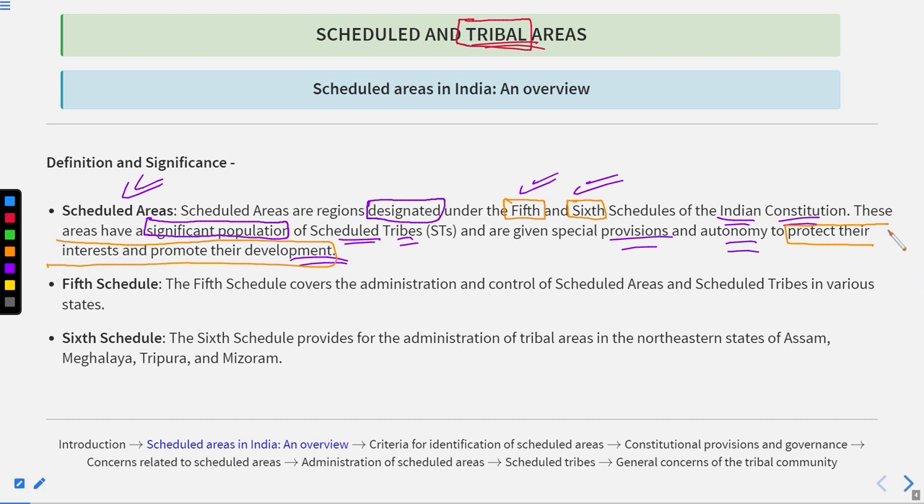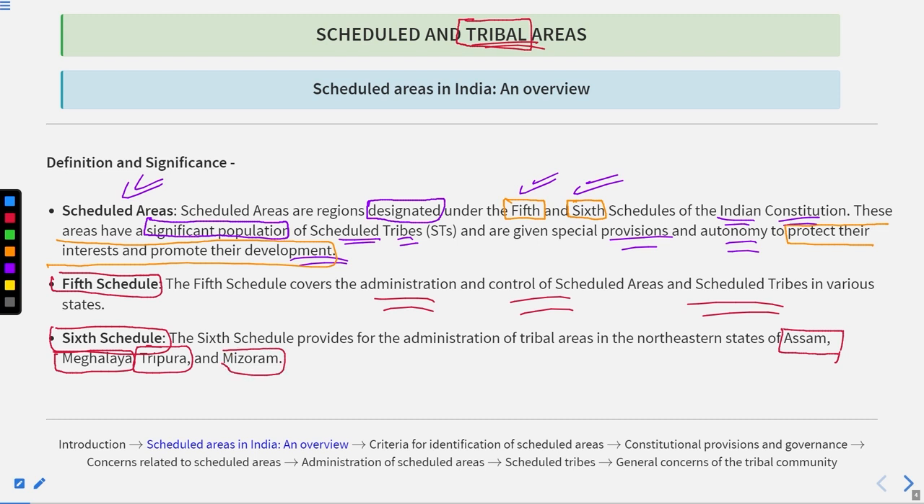So that was the main aim: to designate some areas as scheduled areas having a significant population of scheduled tribes. And we know the Fifth Schedule covers the administration and control of scheduled areas and scheduled tribes in various states, a total of 9 states. The Sixth Schedule deals with the administration of scheduled tribes in the northeastern states of Assam, Meghalaya, Tripura, and Mizoram. All right.